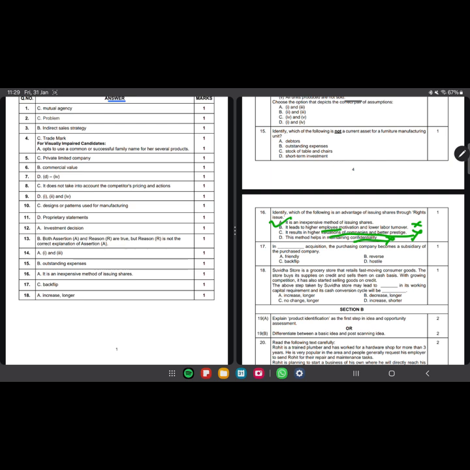Dash acquisition, purchasing company become a subsidiary once of the purchased company is backflip. Suvidha store is a grocery store and retails fast moving consumer goods. The store buys its supplies on credit and sells them on cash basis. With growing competition, it has also started selling goods on credit. The above step by Suvidha store may lead to dash in its working capital requirement, and its cash conversion cycle will be longer. For sure, that will also increase.